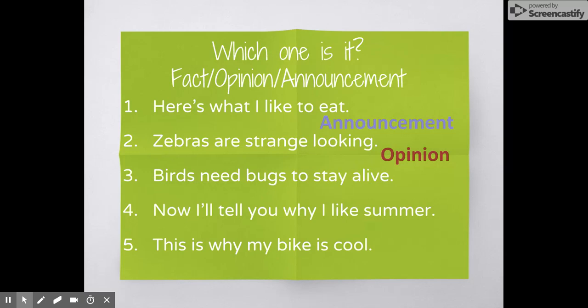Number 3 says, birds need bugs to stay alive. This is a fact. You can research it, prove it with science, look it up in a reference source. Number 4, now I'll tell you why I like summer. This is an announcement. We have the person's opinion that they actually like summer, but in a way that's announcing it to the reader. Number 5, this is why my bike is cool. This is also an announcement. We know that the writer thinks their bike is cool, but they are announcing it in a way that's not particularly sophisticated.